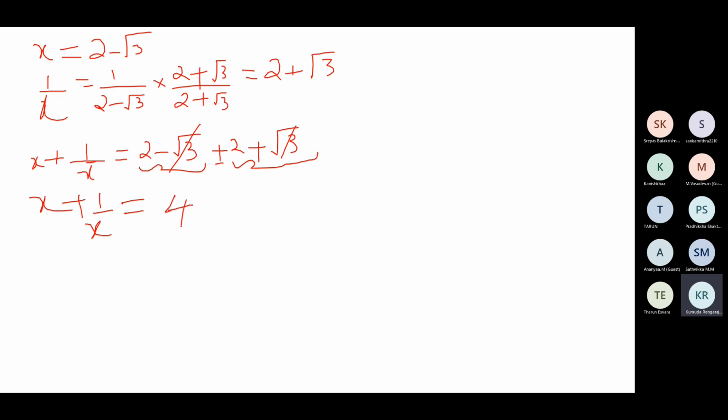Now square this on both the sides. So you get x plus 1 by x the whole square is equal to 4 square, which is 16.